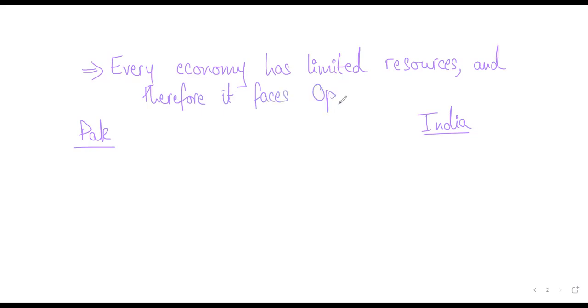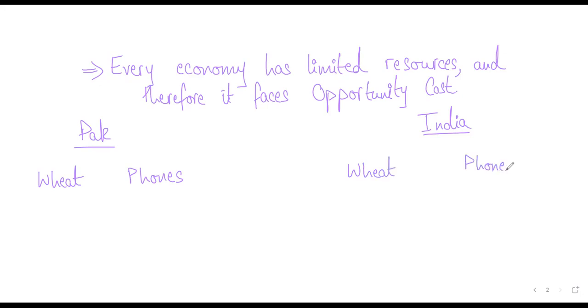Okay, now this is important. If countries adopt comparative advantage, how would that be beneficial? That is what we have to explain. Let's say wheat and phones. Similarly, in the case of India as well, because when we make our model, we keep the same two goods for both countries. We choose two countries and then any two products produced in those countries. So let's take the examples of wheat and phones.